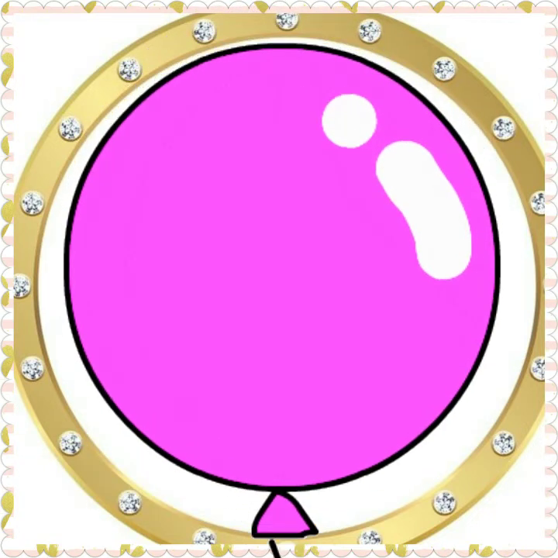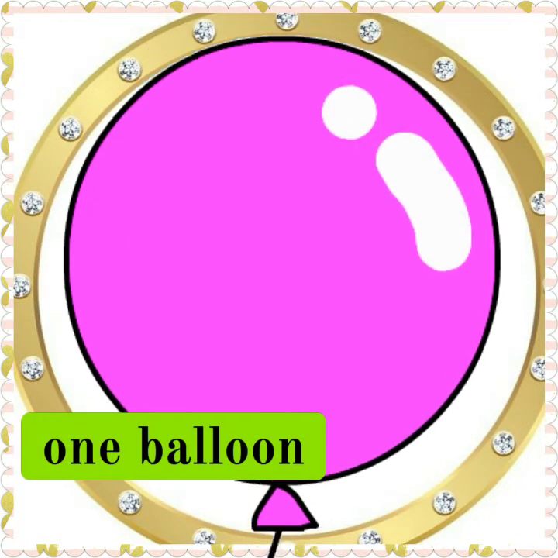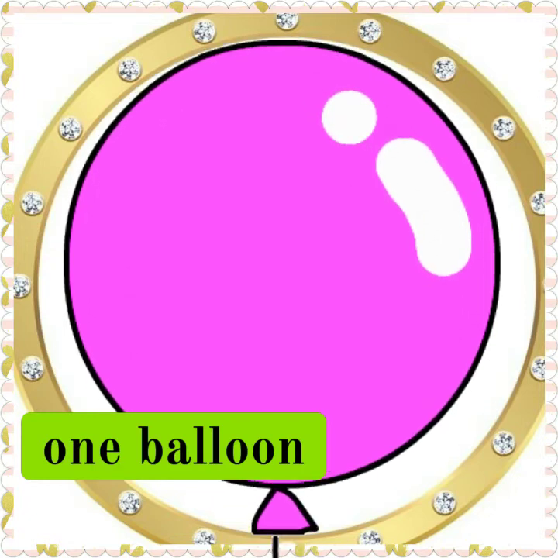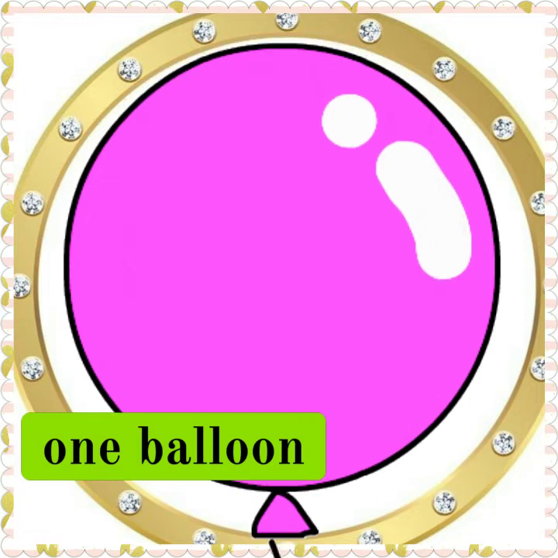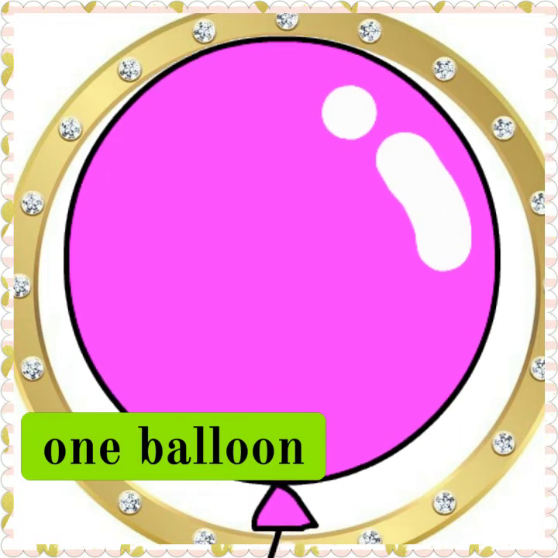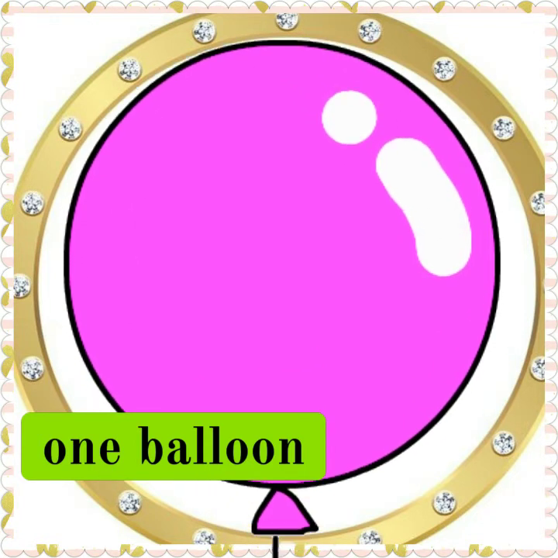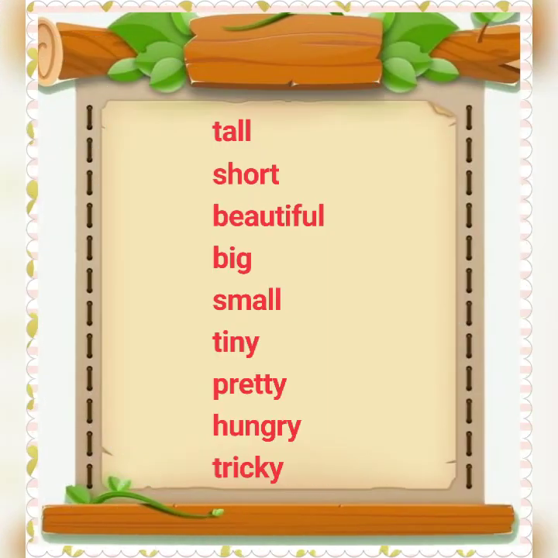How many balloons are there? One balloon. One is an adjective. Adjective tells more about the noun. Here some adjectives are given. Tall, short, beautiful, big, small, tiny, pretty, hungry, tricky.